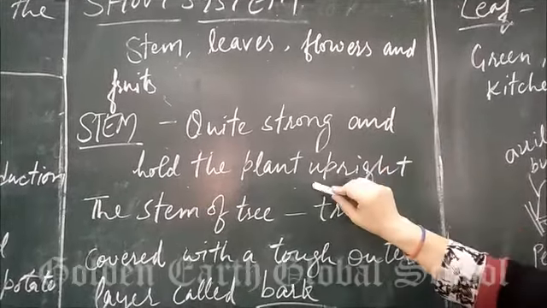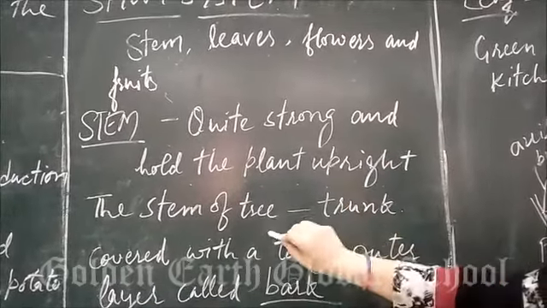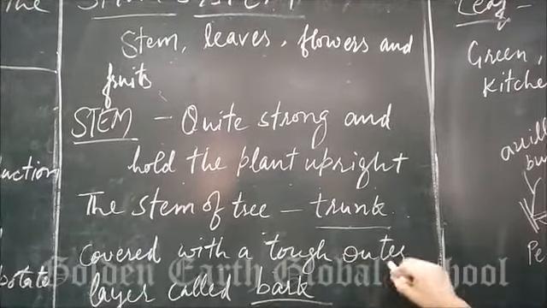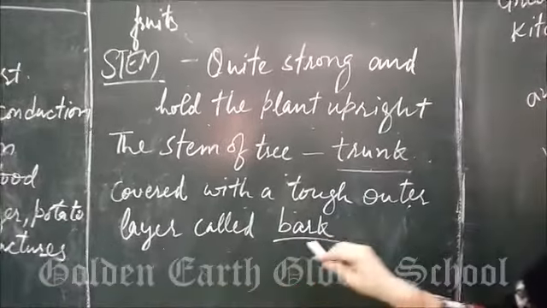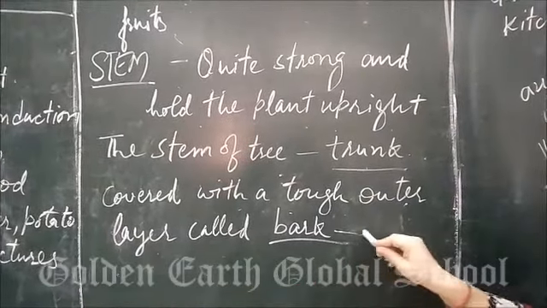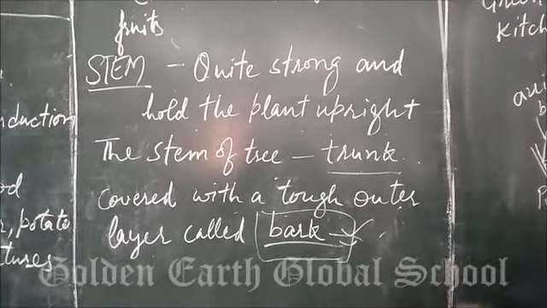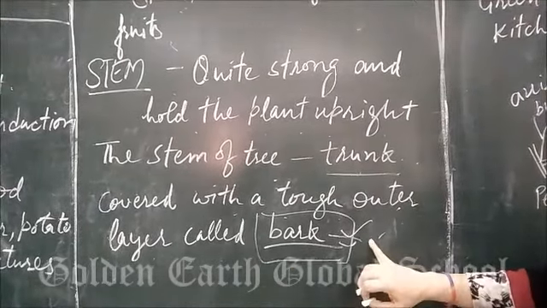The strong stem of a tree is called the trunk. The trunk is covered with a tough outer layer called the bark. It is a little brown in color. The bark protects the internal structure of the plant.